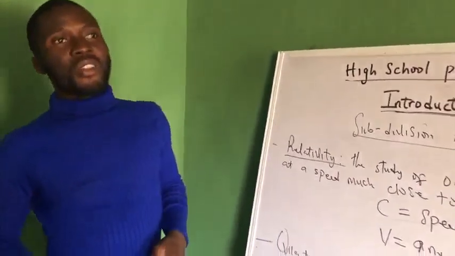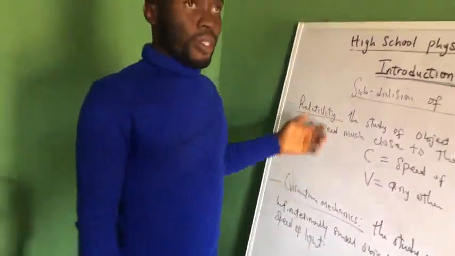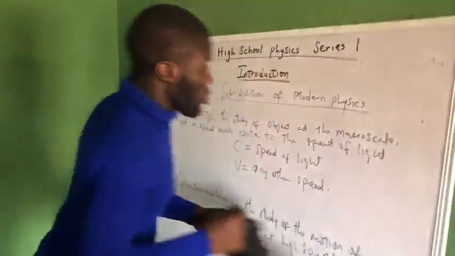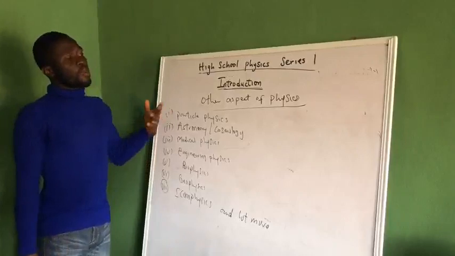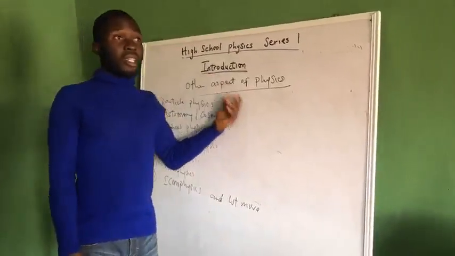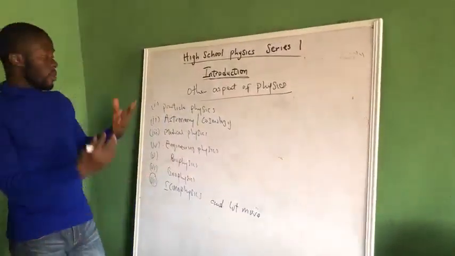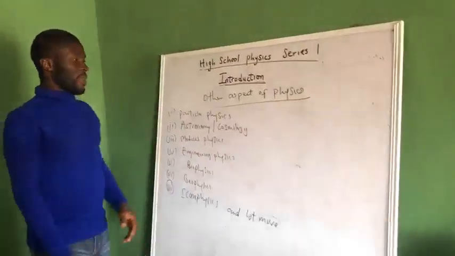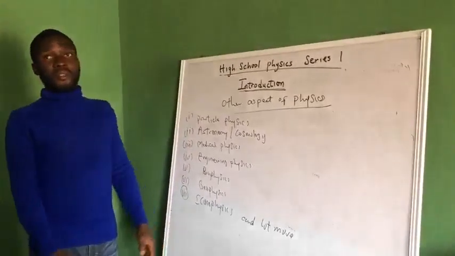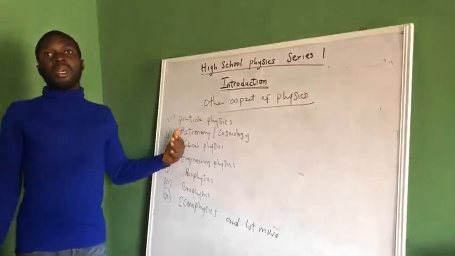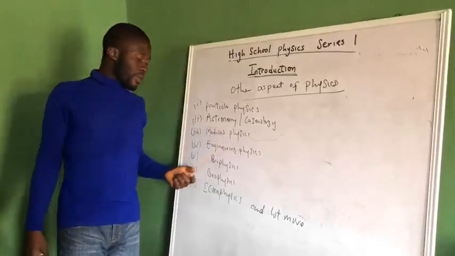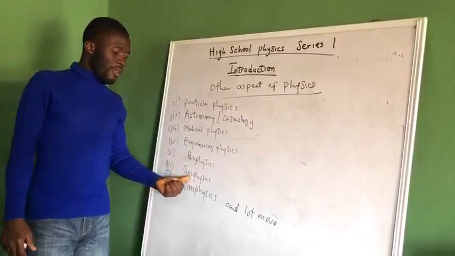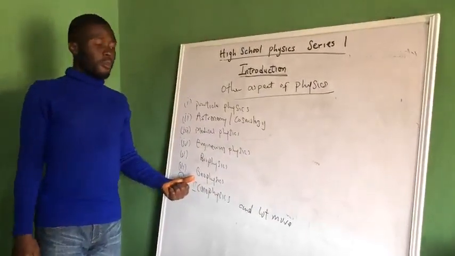Now we are going to look at some other branches of physics apart from the major branches we have looked at. Let's look at some other aspects of physics. Do I call them branches of physics or fields of physics? Anyway, call it anything, but I see them as other aspects of physics. We have what we call particle physics. We have astronomy and cosmology. We have medical physics. We have engineering physics. We have biophysics. We have geophysics. We have econophysics and lots more.